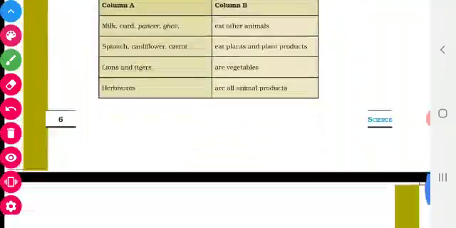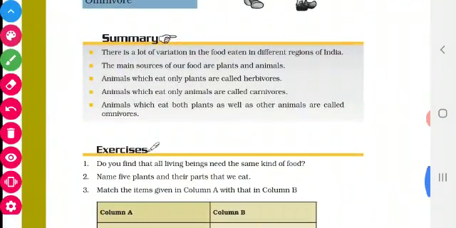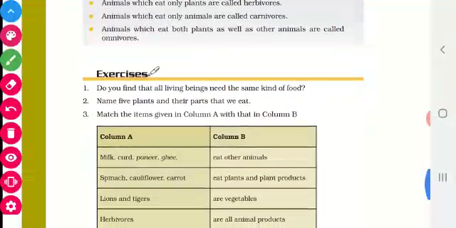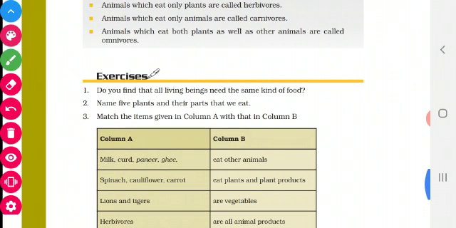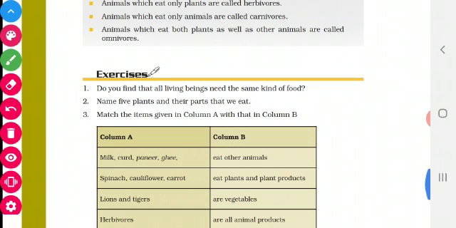Go to page number 6. Read the summary. Five points are given. Read the summary, and come to the exercise. Do we find that all living beings need the same kind of food? No, they need different types of food at different times. We have seen, isn't it?